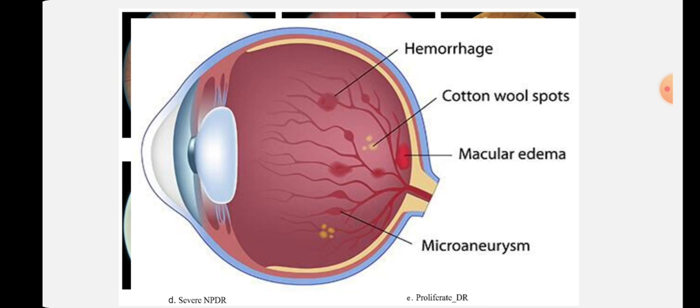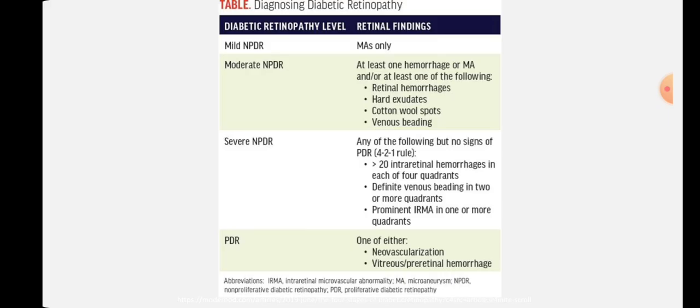There are two kinds of hemorrhage you will see: dot and blot hemorrhage and flame shaped hemorrhage. Dot and blot hemorrhage you will see in the outer plexiform layer area, and flame shaped hemorrhage you will see in the nerve fiber layer. Okay, so in mild NPDR you will only see microaneurysm with venous looping or venous beading.